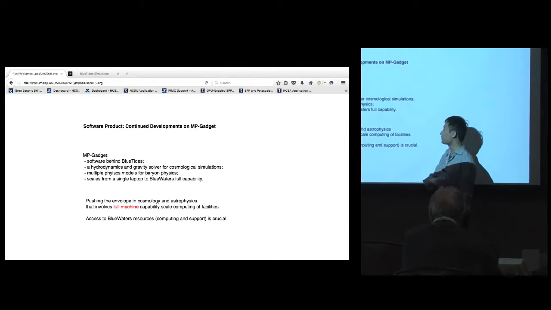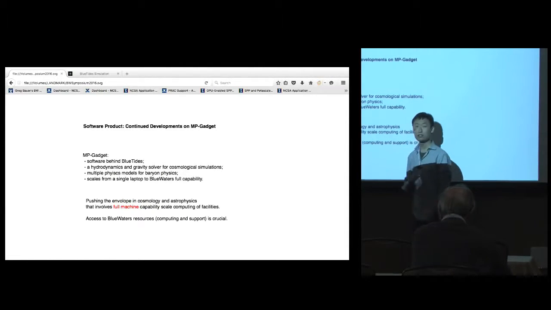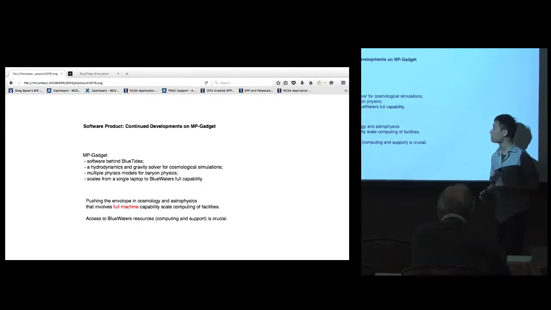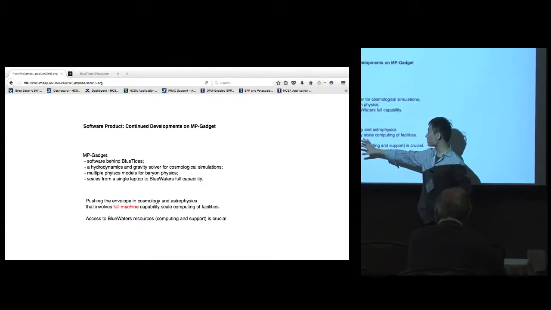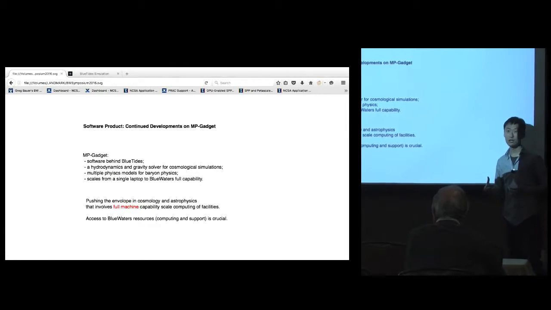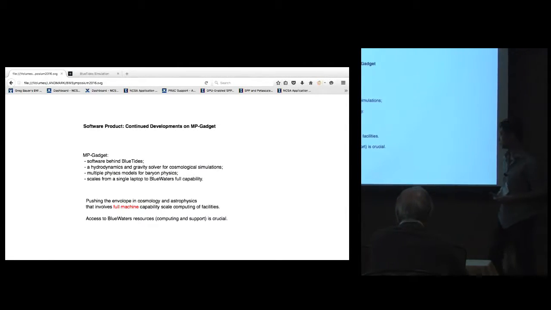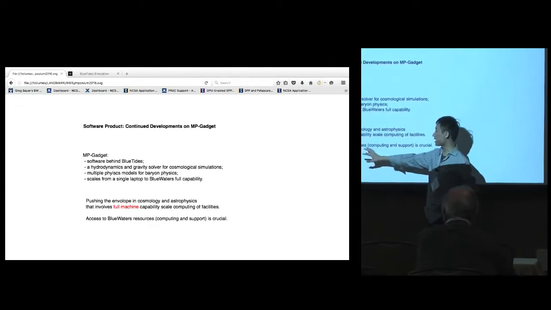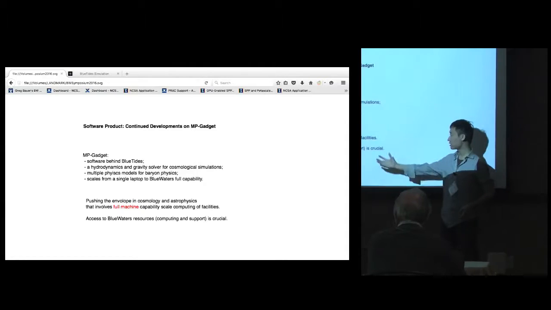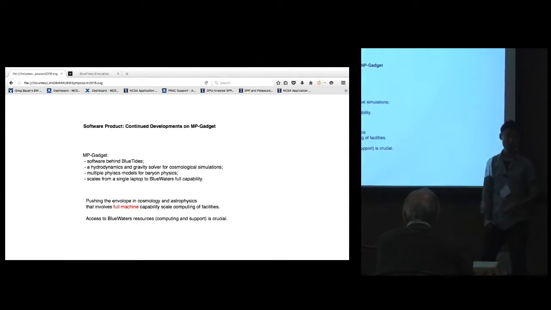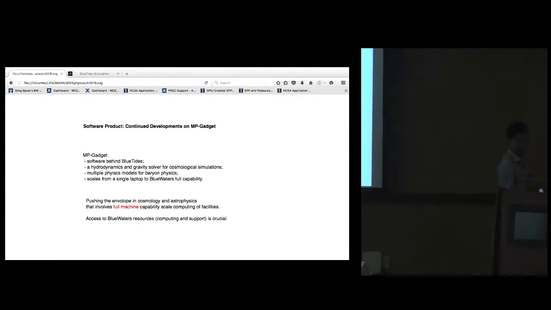The idea behind this software is to push the envelope of computing in cosmology and astrophysics on full machine capability scale computing facilities like Blue Waters. Therefore, continuous access to Blue Waters resources, including computing resources and staff support, is crucially important for the development of this code.